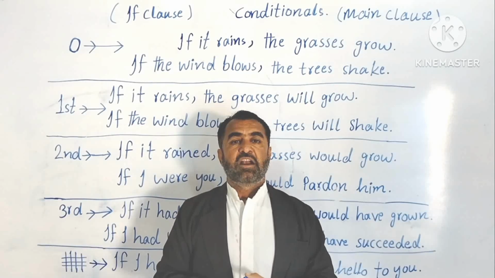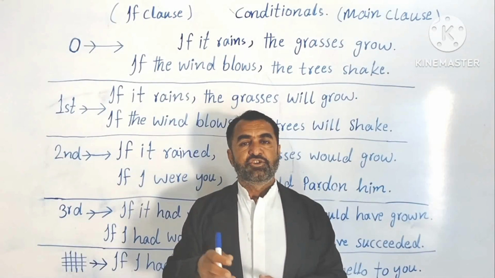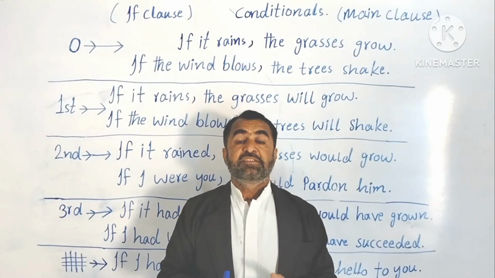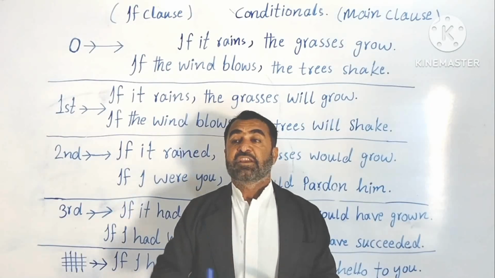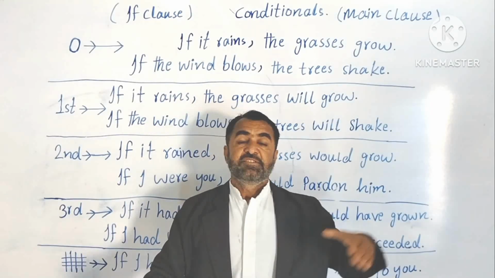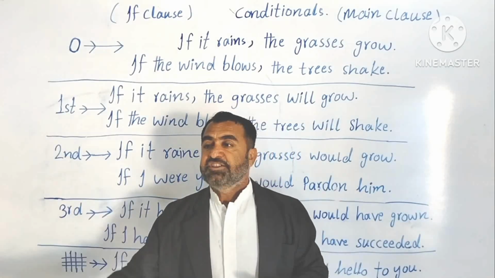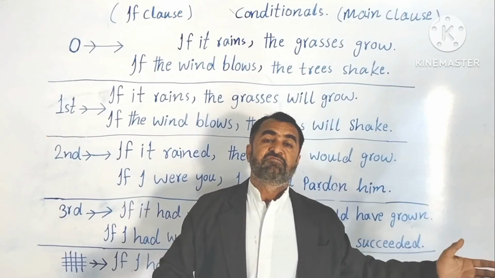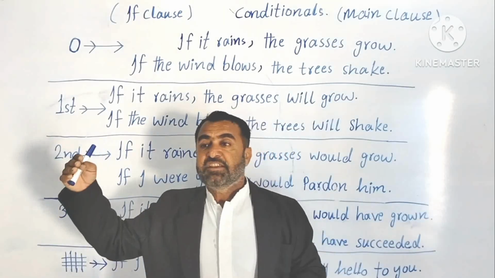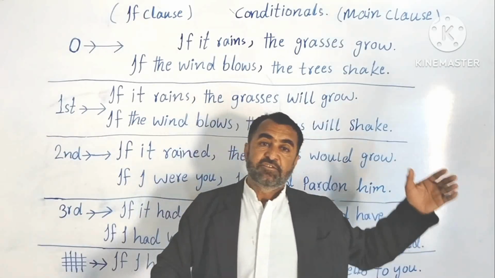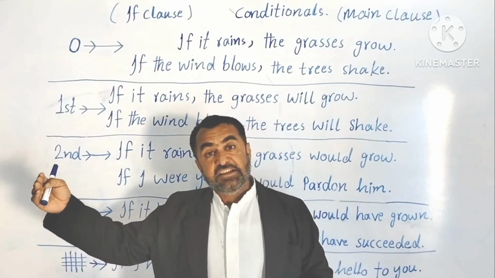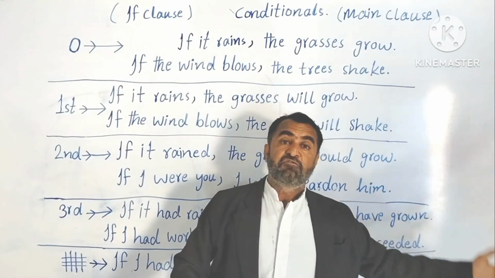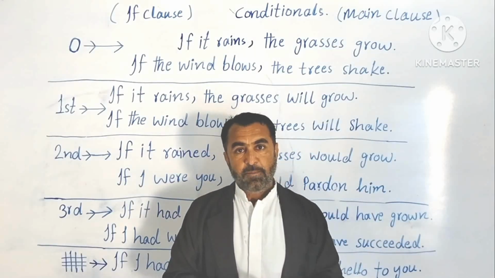So these are called zero conditionals. Understood? Conditional means, for example, if this thing happens, that will happen. If this thing happened, that would happen. If this thing had happened, that thing would have happened. Understood? So in this way.